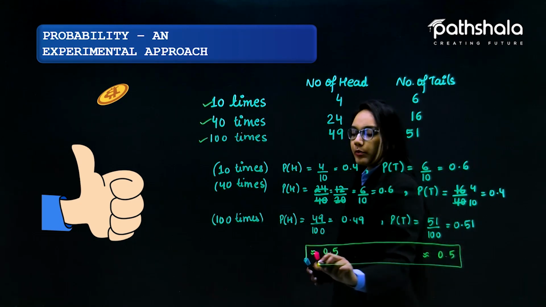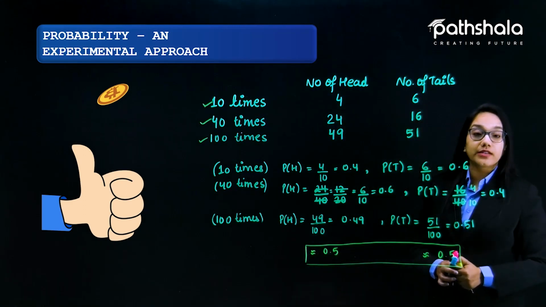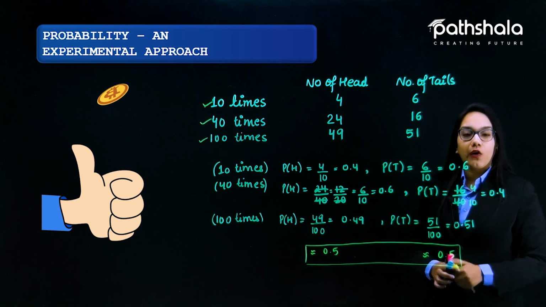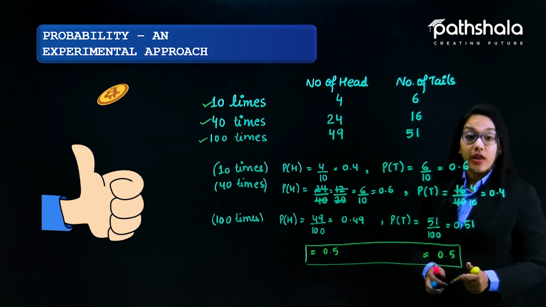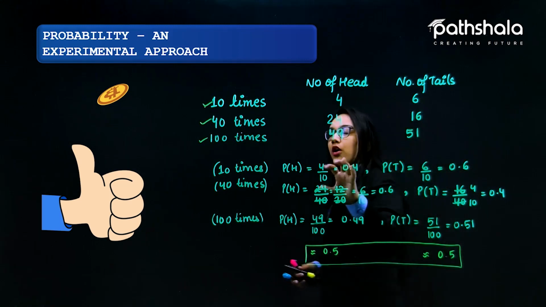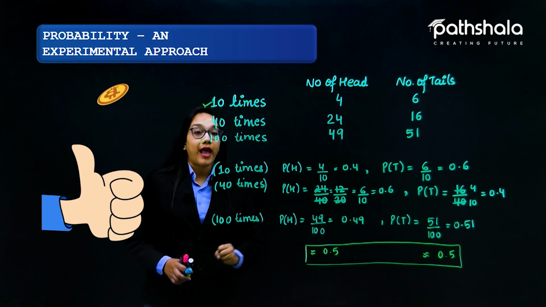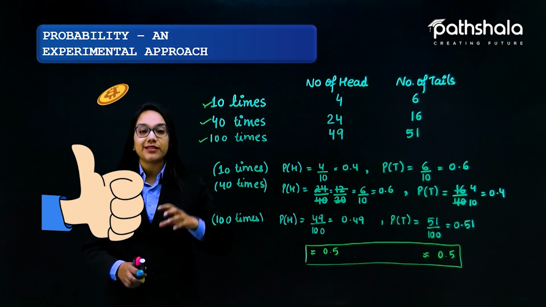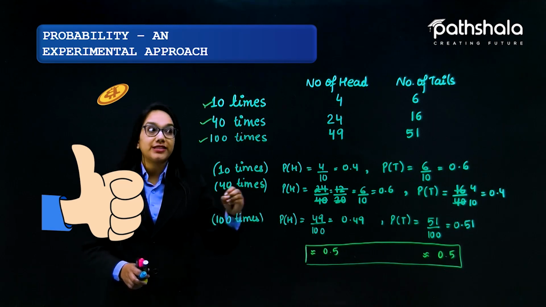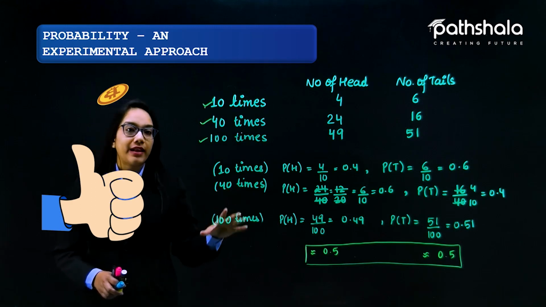So this is an experimental approach to probability: the probability of getting a head or a tail is 0.5, that is half. We all definitely know this fact, but here we are getting the result through an experiment.